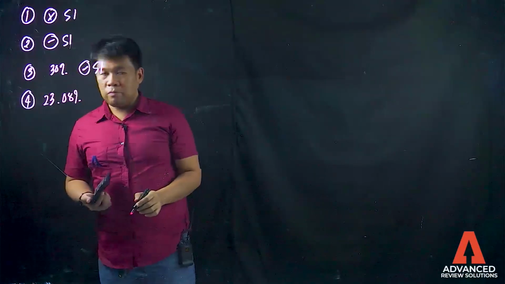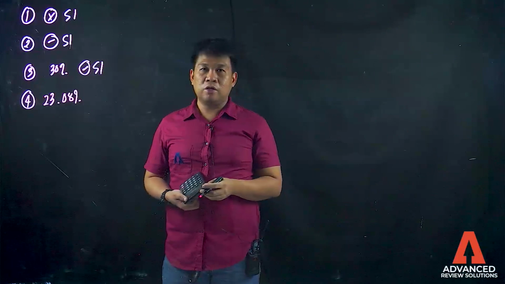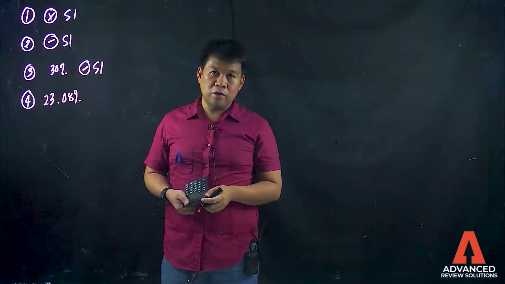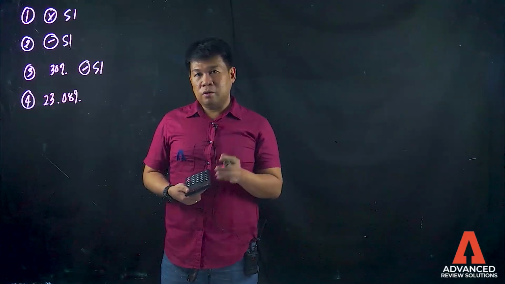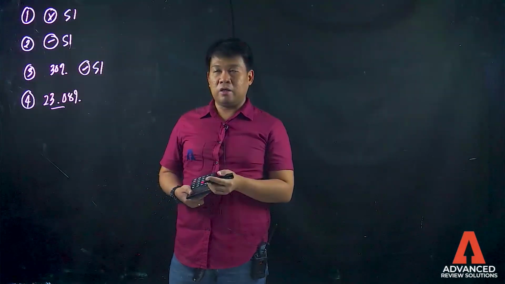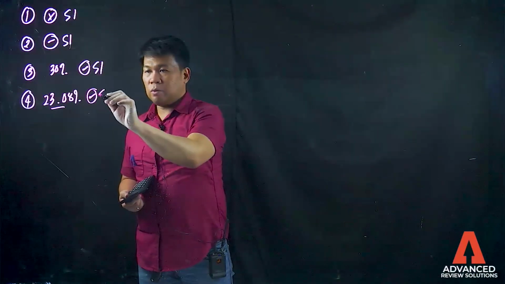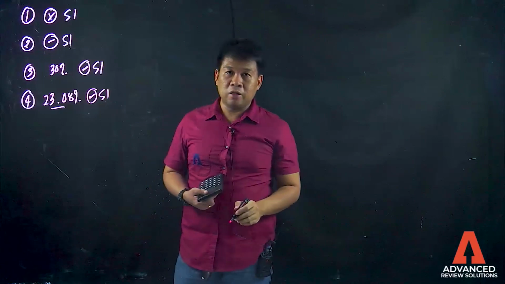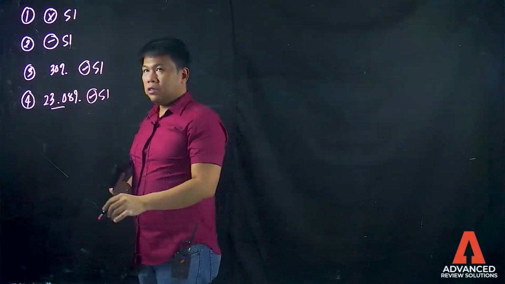Again, this problem did not tell any information on significant influence indicators. That means you look at the percentage of ownership. Since the percentage of ownership is at least 20%, it is presumed that there is significant influence. And this investment should be properly classified as investment in associate, which will be governed by PAS 28. Okay, let's now have item 5.